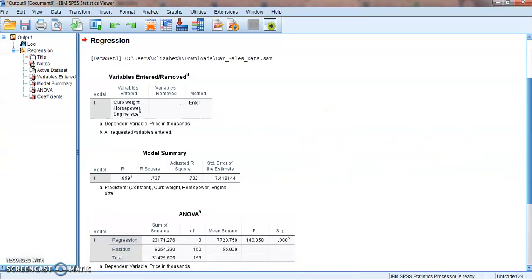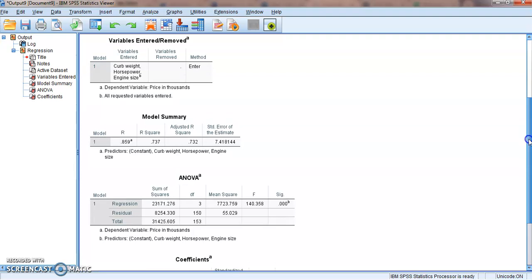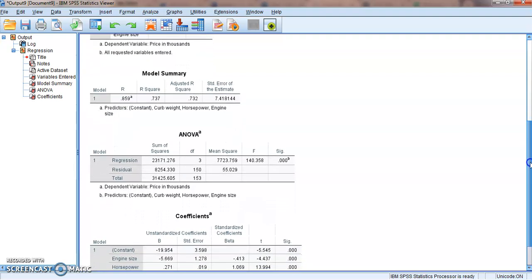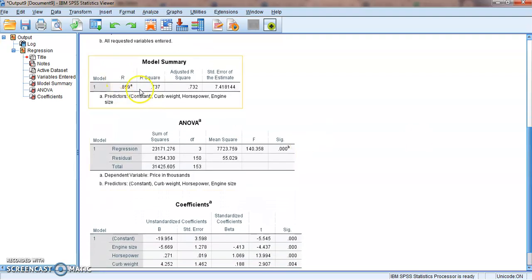So let me minimize. So we've got our ANOVA here. What I want to point out, the important thing from regression, is our capital R value. This capital R, as it says in your textbook, represents the multiple correlation coefficient. So remember, lowercase r is the correlation coefficient that we used a few units ago in correlation. Capital R is the multiple correlation coefficient that you can associate with regression. And I think it's straightforward. Capital R, regression. I don't know, it fits. In this case, what we're seeing is a 0.859.